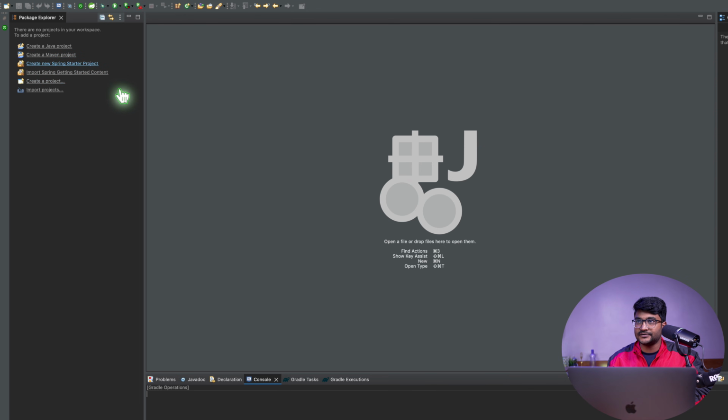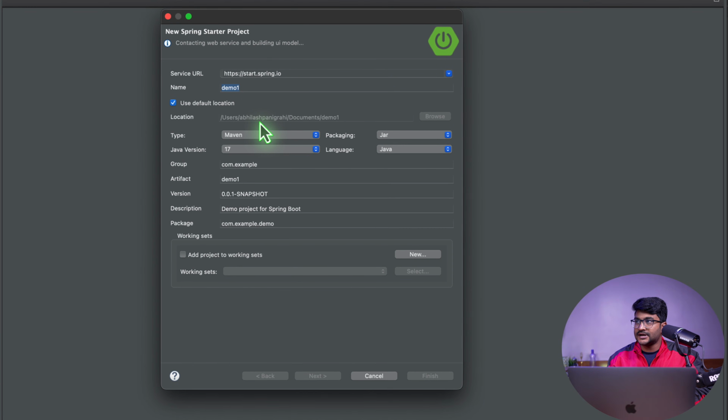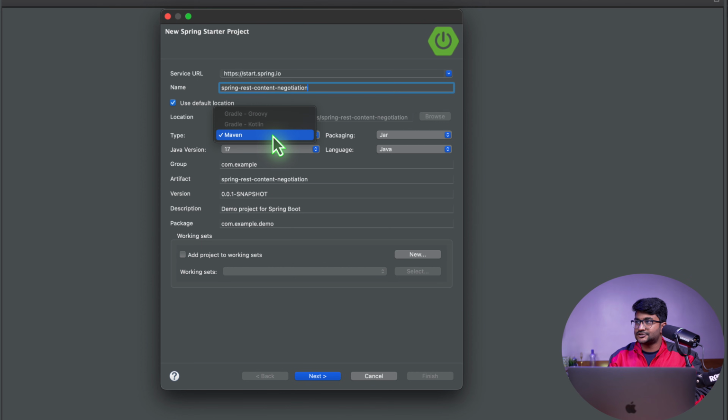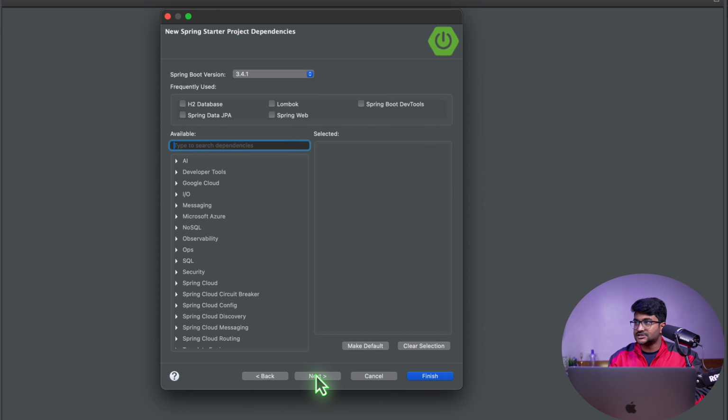So I'm gonna say create a new Spring starter project, or just do a right click and look for the Spring starter project. Okay. And I'm gonna name it right now, let's say, Spring REST Content Negotiation. And select the type is Maven, the packaging will be jar, language will be Java. Version, you use anything which is greater than 17, that should be fine. Let's just click on next.